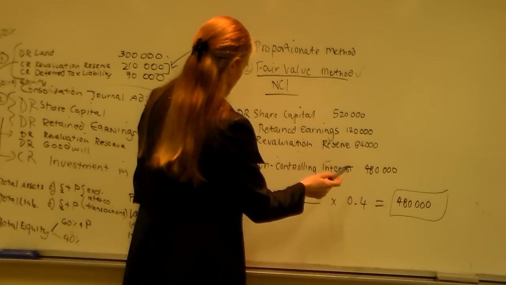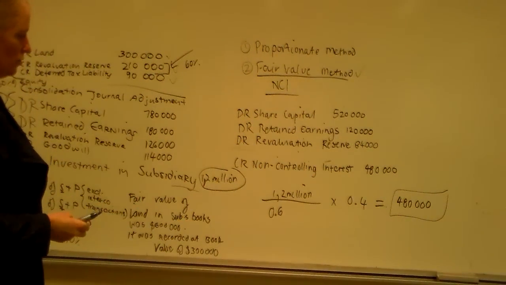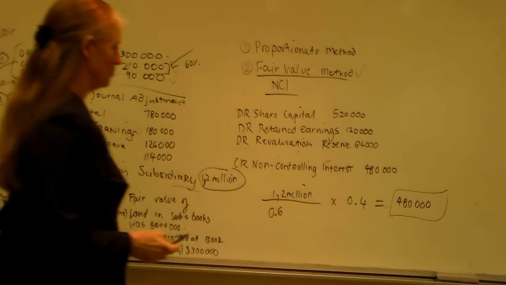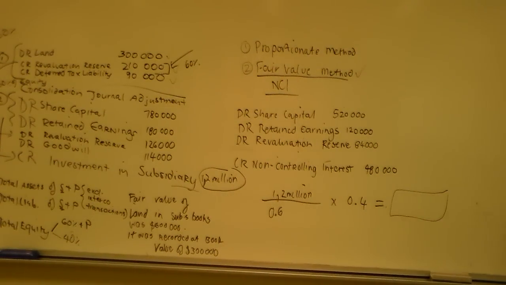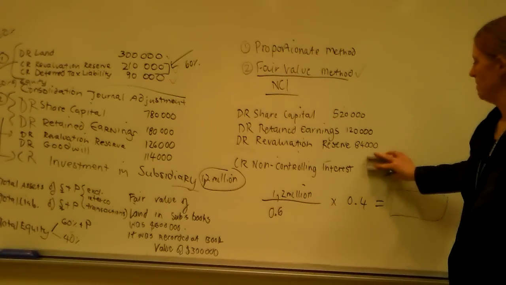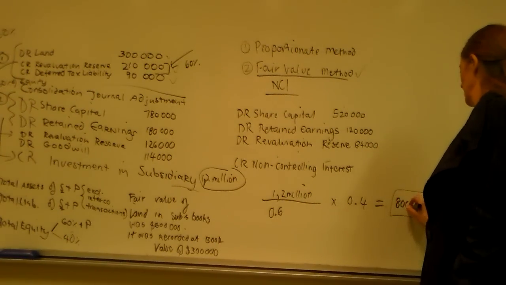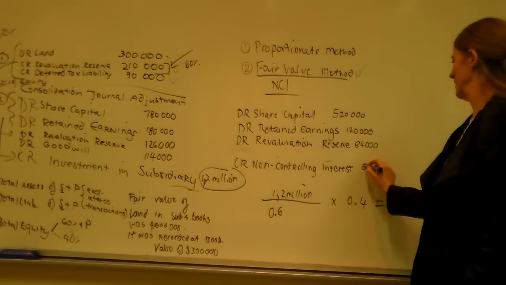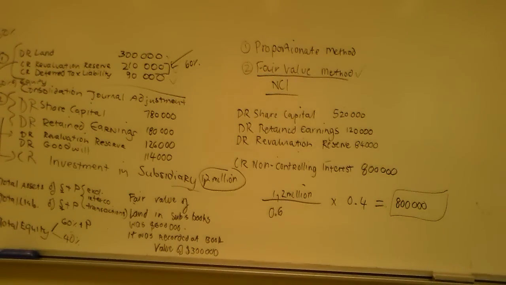So if you paid 1.2 for 60, that doesn't look right actually, sorry. Let's try it again. 1.2 divided by 0.6 and multiply by 0.4, yeah. 800,000. Okay, so you got 800. Sorry. That's okay. Mistakes are the best way to learn. Okay, so credit non-controlling interest 800.